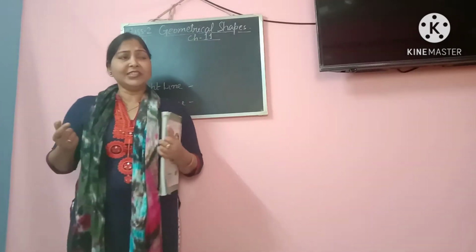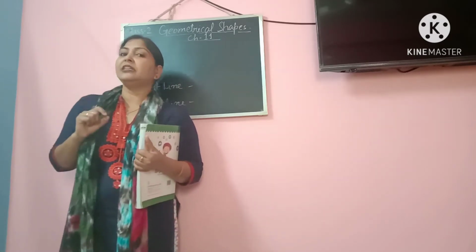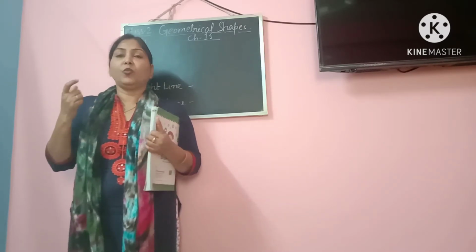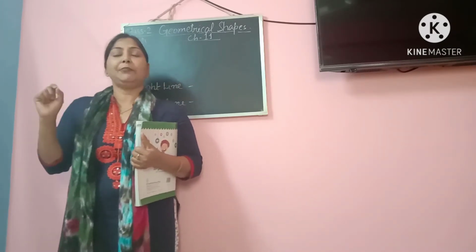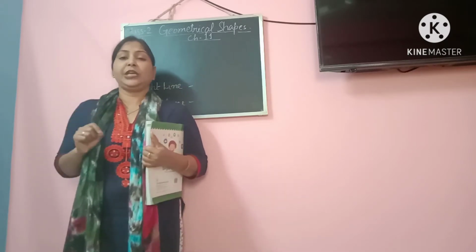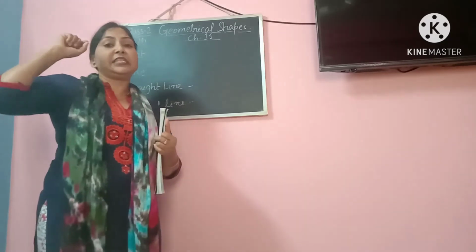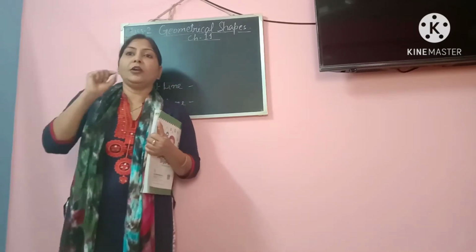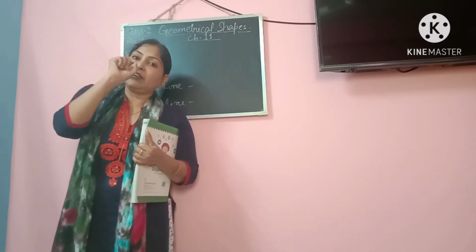So in our surroundings, whatever objects or things we get to see, they have a certain shape. Now what is this shape, and what is the concept of geometrical shape? Whenever we draw any figure or any shape, we have to start with a point. So the initiation of any geometrical figure is a point.